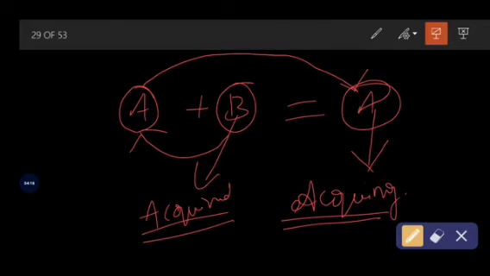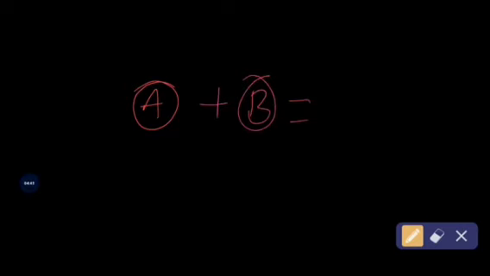Here A company purchases the assets of B company, therefore A takes over the business or management of the existing A company business and also B company's business. For example, see, there is a company A, this is another example, and B company. In the previous example, A company is purchasing the assets of B company. Then A company becomes the acquiring company and B company becomes the acquired company.